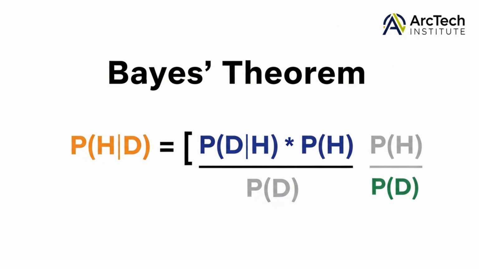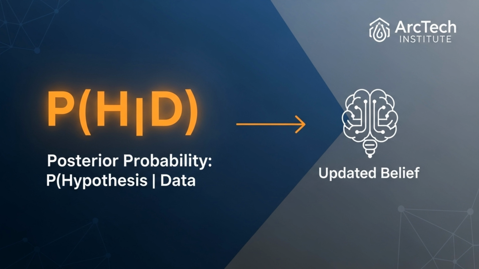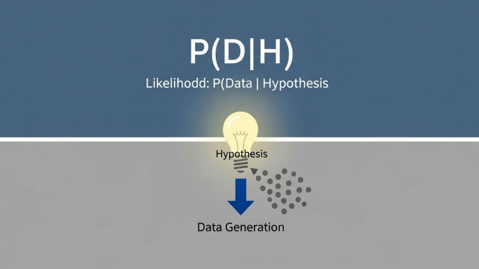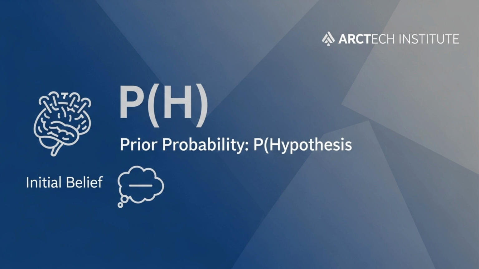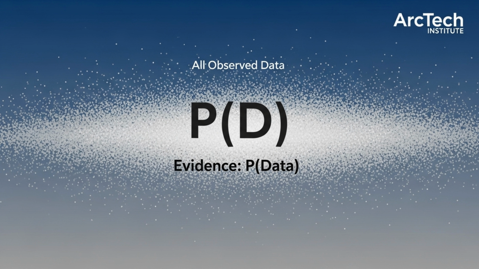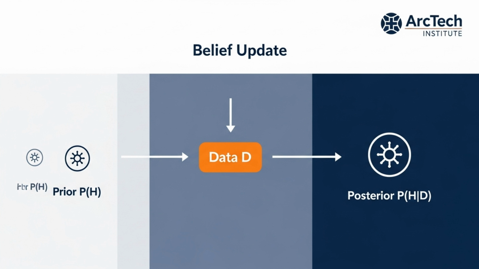Here is Bayes' theorem, stating the posterior probability in terms of prior, likelihood, and evidence. P(H|D) is the posterior probability, the probability of the hypothesis given the observed data. P(D|H) is the likelihood, the probability of observing the data given the hypothesis is true. P(H) is the prior probability, our initial belief in the hypothesis before seeing any new data. P(D) is the evidence or marginal likelihood, the overall probability of observing the data, acting as a normalizing factor. Bayes' theorem elegantly quantifies how we update our confidence in a hypothesis after observing new data.